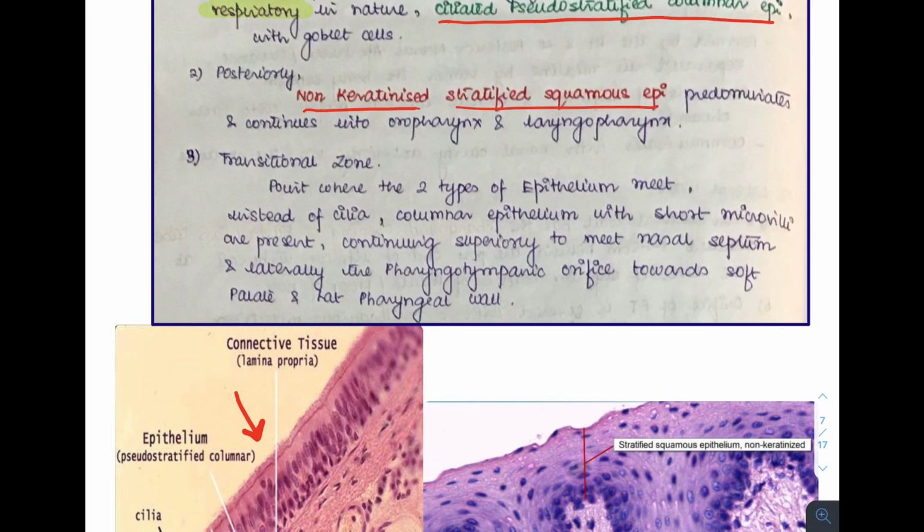In between these two epithelia, there is a transitional zone. This is the zone where the two types of epithelium meet. It undergoes a slight transition from the first type, the ciliated pseudostratified columnar type, to the second type, the non-keratinized stratified squamous epithelium. The change we see here is that instead of cilia, the columnar epithelium is seen with very short microvilli, and this continues superiorly to meet the nasal septum, and laterally it covers the pharyngotympanic orifice.